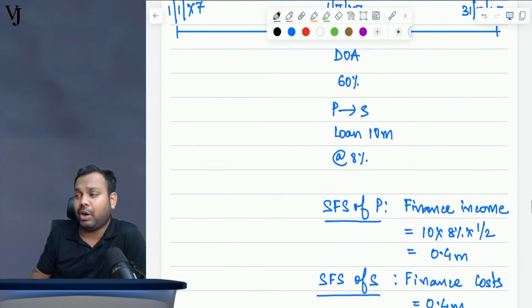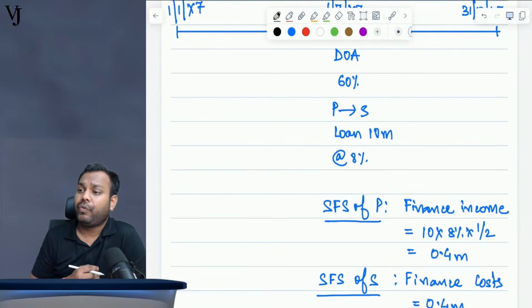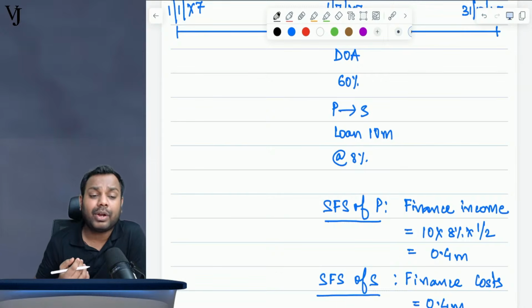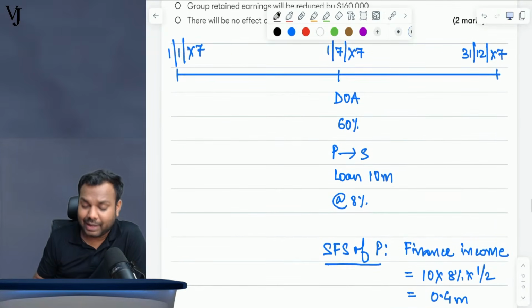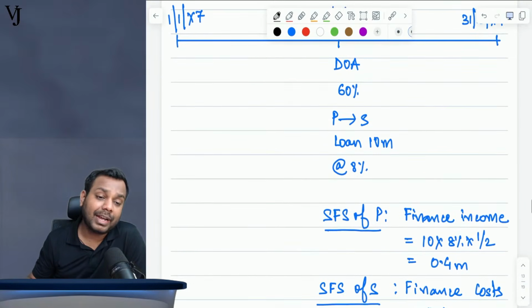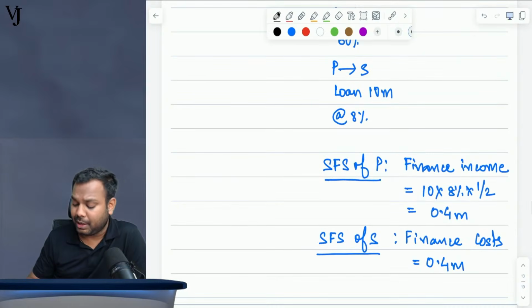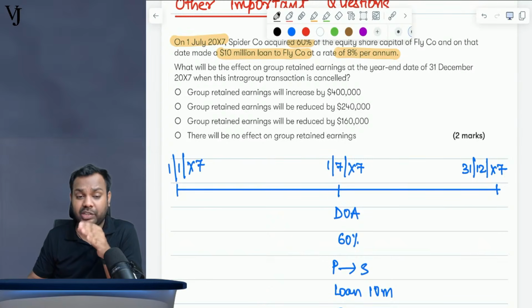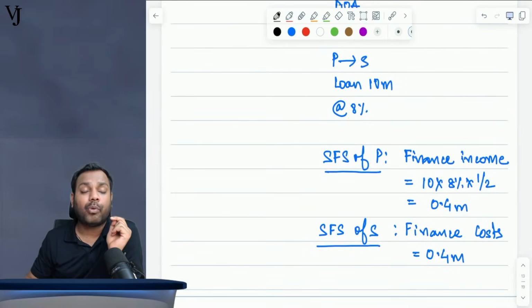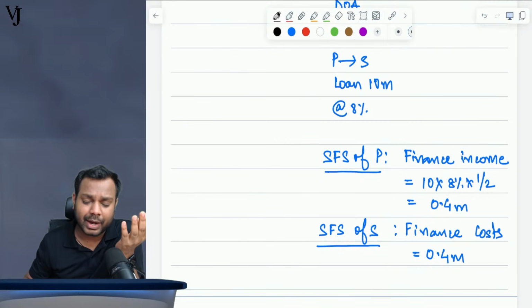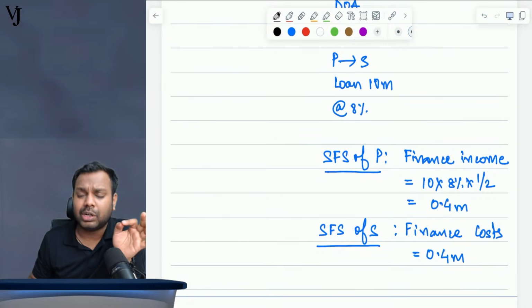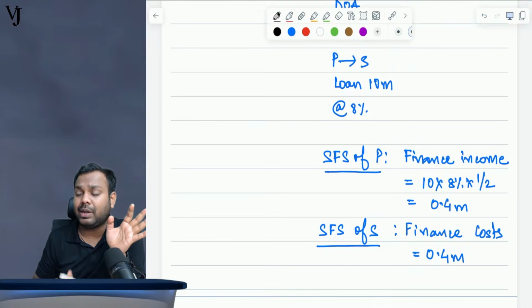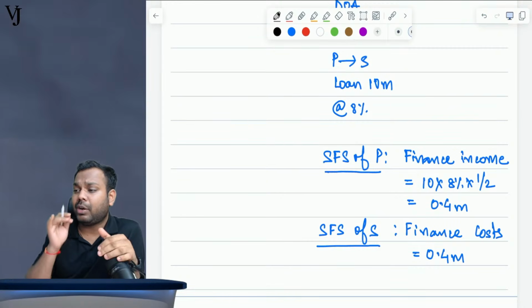Now tell me, first of all, what is the finance income or finance cost which parent and subsidiary would have recorded in their separate financial statements? In the separate financial statements, parent would have recognized finance income of what amount? 10 million into 8% into 6 months, from 1st July to 31st December. 6 by 12 is 1 by 2, so 0.4 million finance income the parent would have recognized, and 0.4 million finance cost the subsidiary would have recognized. Is it clear to everyone till here?